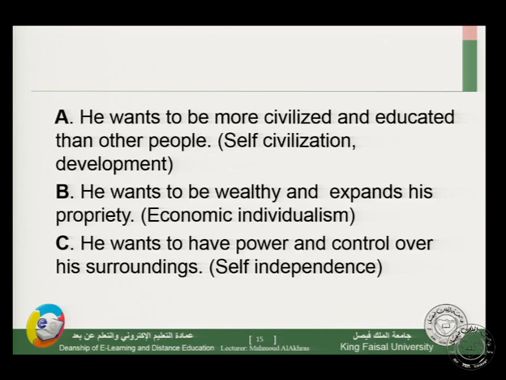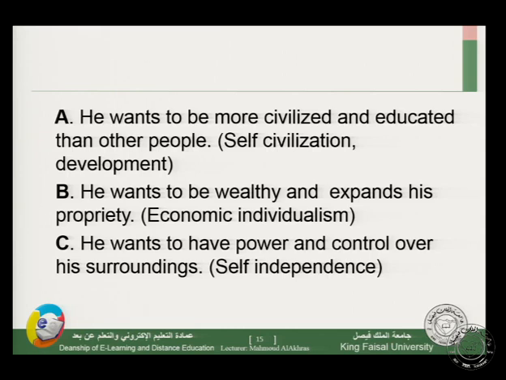C, he wants to have power and control over his surroundings, so we can sense a kind of self-independence. He wants to be free and independent. He doesn't want to follow the instructions and the advice from other people. He wants to achieve his self-independence.